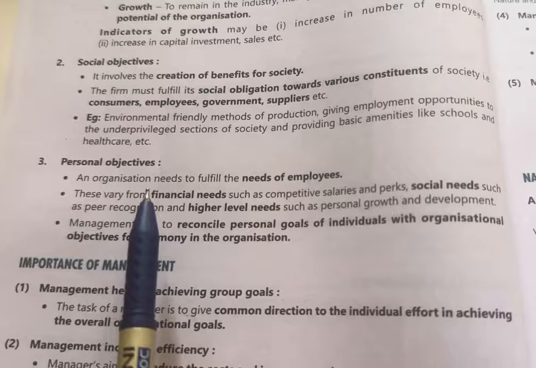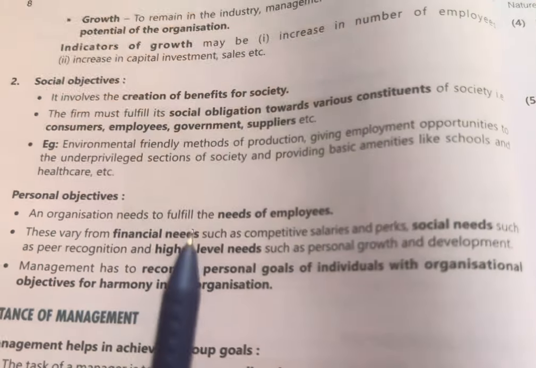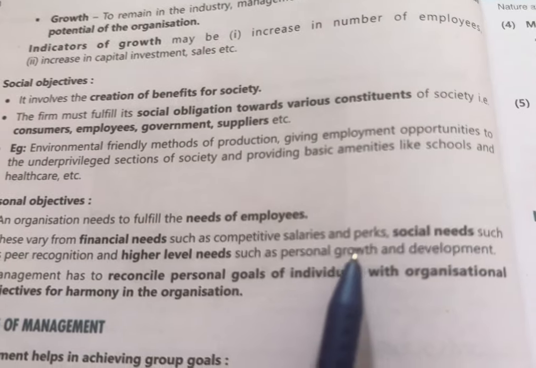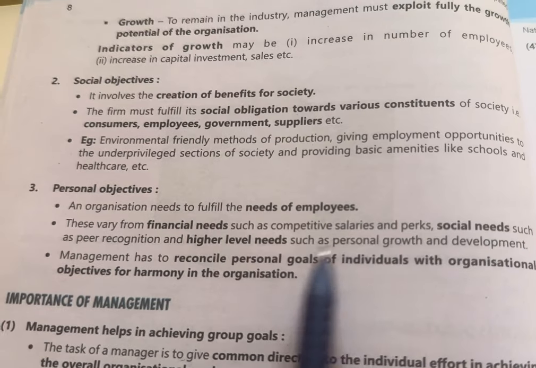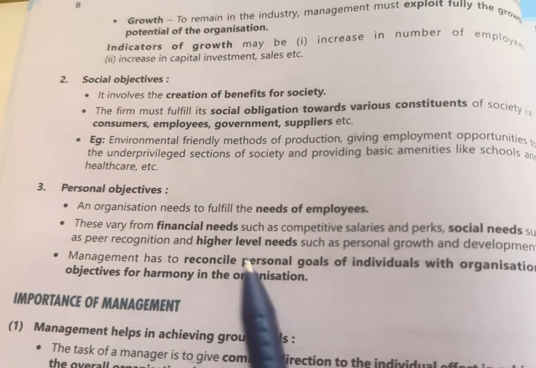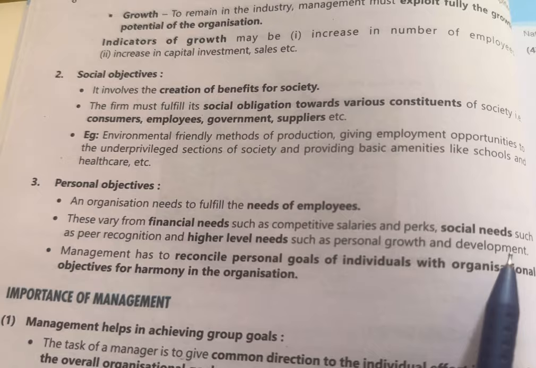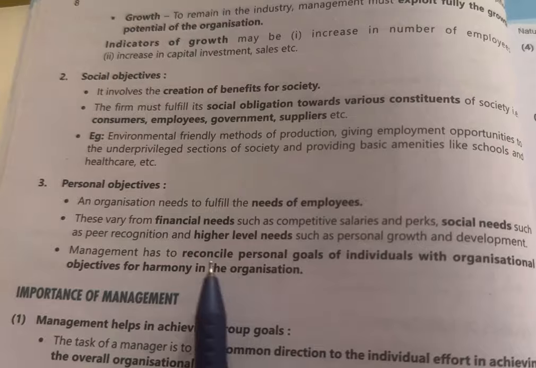So it's an objective of an organization that it should fulfill the financial needs such as giving competitive salaries to their staff and perks, and social needs such as peer recognition, respect should be there, and higher level needs such as their personal growth and development, so that employees can feel happy.